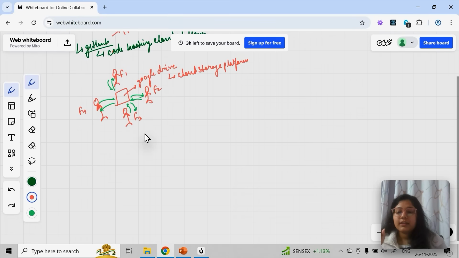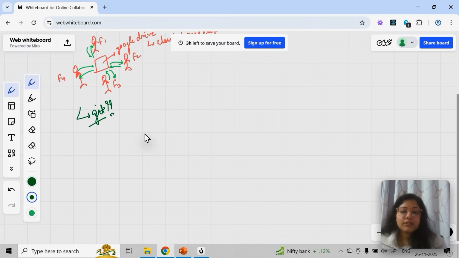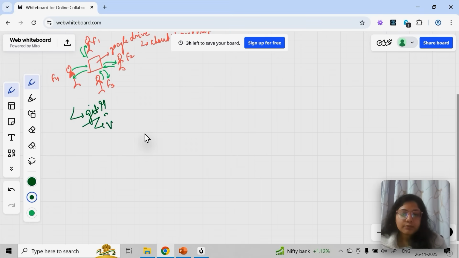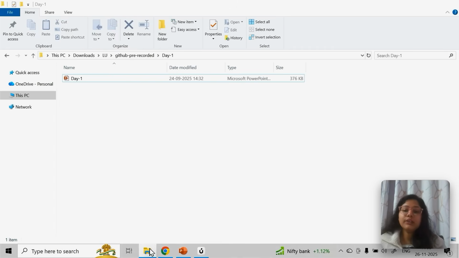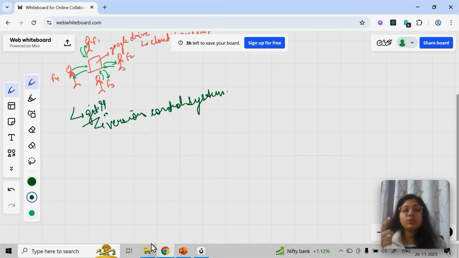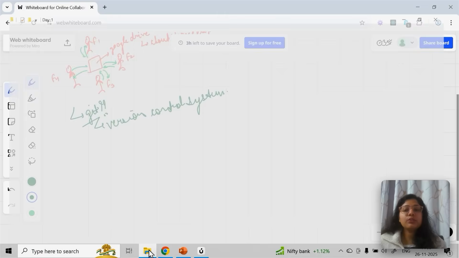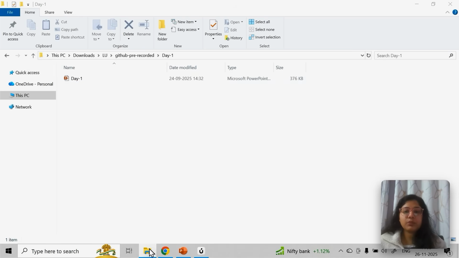Now the next thing is, what is Git? So Git is a version control system. Firstly, this is important to understand: Git and GitHub are two different things. GitHub is the place where you're storing, a place where code is going to be stored, and Git is the way through which you are going to push or put the code from your local to your GitHub. So the next question is how you are going to put the code from local, from your laptop, to GitHub.